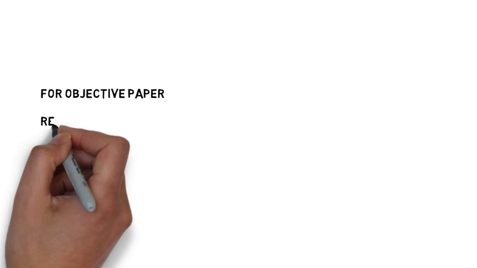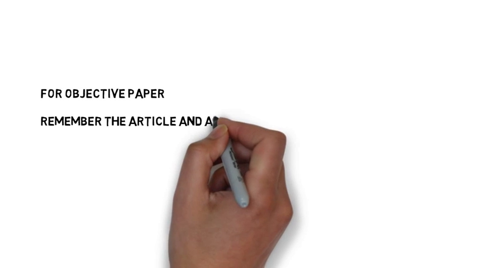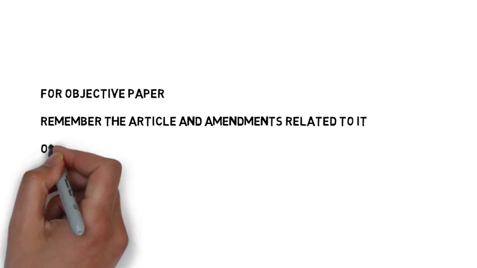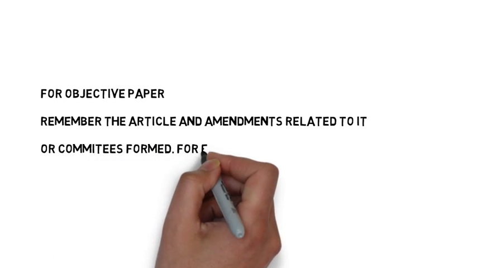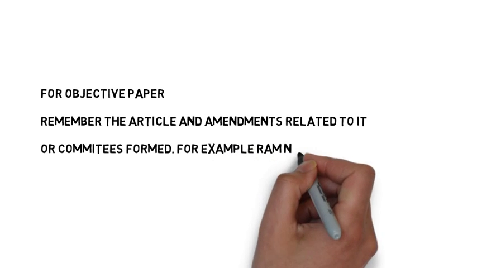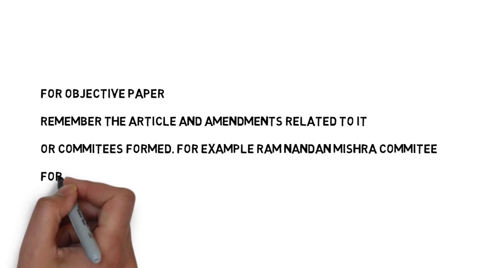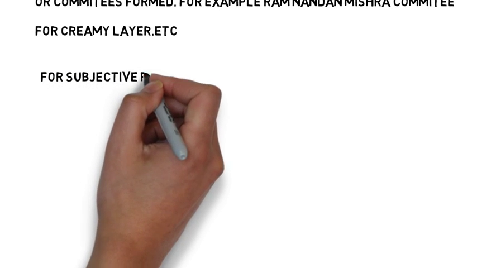First, for the objective paper, what we need to do is to learn by heart all the articles and amendments related to it, as well as the committees which were formed related to these articles. For example, the Ramnandan Mishra committee was set up for the determination of the creamy layer. For objective papers, you need not only to know the articles but also to understand the distinction between different articles, so that when a question comes, you are not confused between, for example, Article 15 and 16(4).